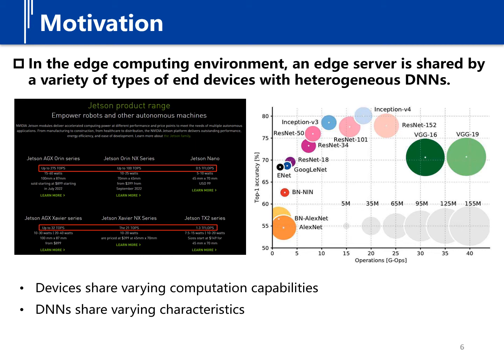Firstly, there are various end devices, such as Raspberry Pi, NVIDIA's Jetson Nano, and so on. The computational capabilities of different end devices are quite different. For example, the Nano, TX2, NX, and HX have different CUDA cores respectively.